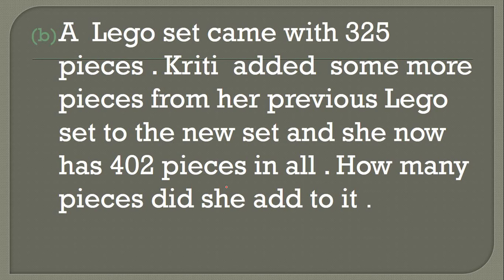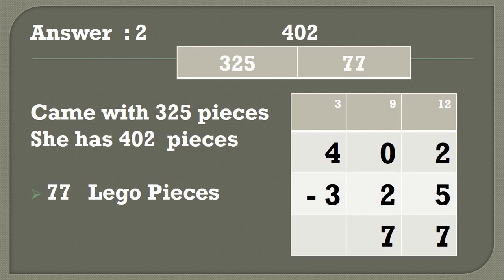Okay, so now students, we find the details of this sum. We got the information: the set came with 325 pieces. How many pieces came with the 325 pieces, and she has how many? 402. Okay students, here are two blocks, 1 and 2: 402, 325, 77.